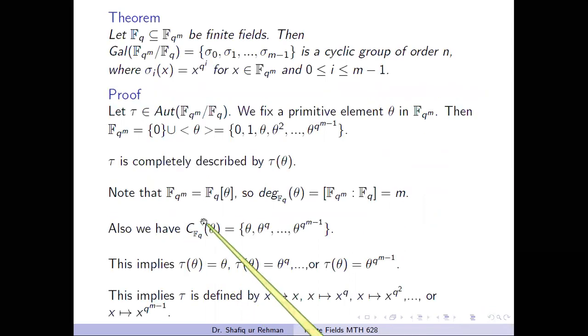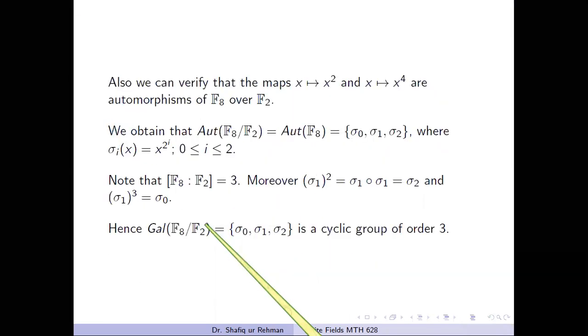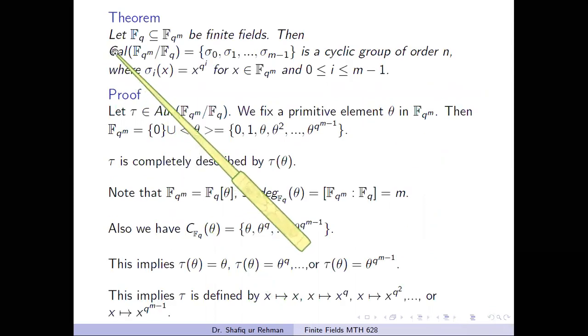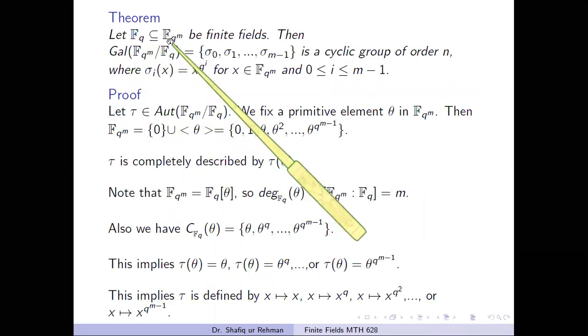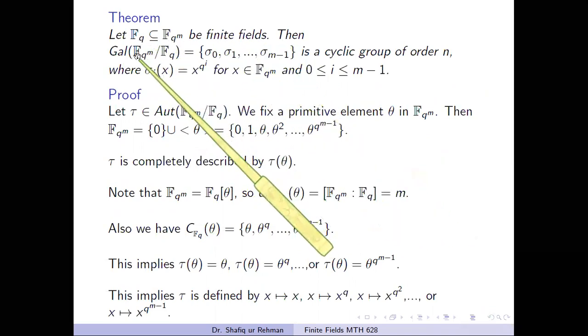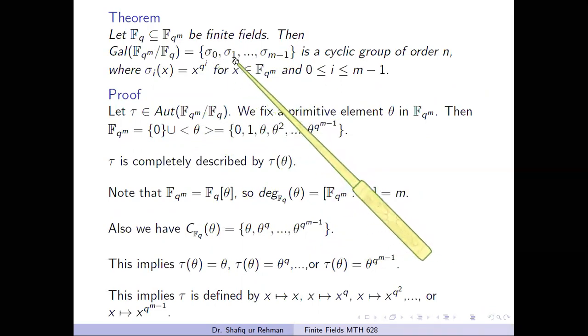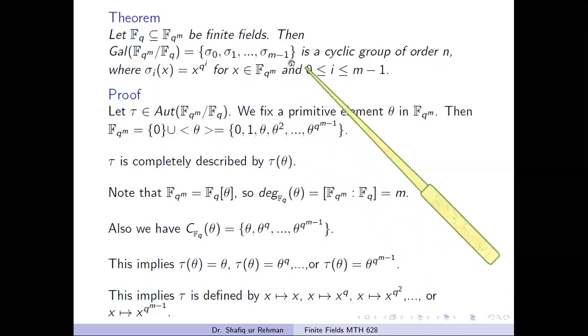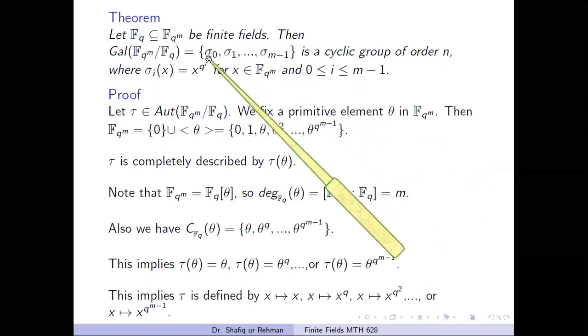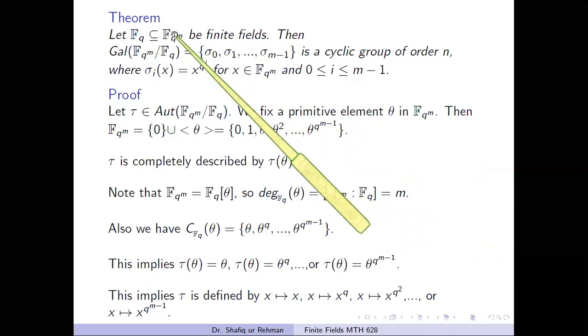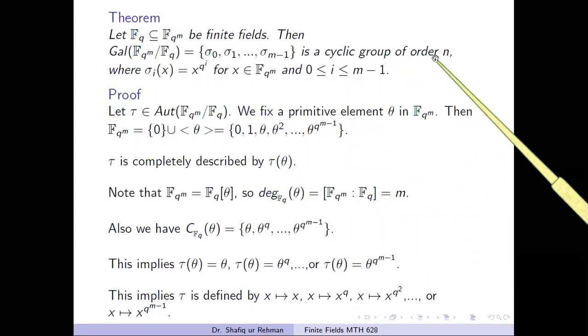Now this is the main theorem of this lesson, the last theorem. In this lesson we will do the same process as we did in the example, but in general. This theorem says that whenever we have two finite fields, let's say Fq contained in Fq^m, then the Galois group of Fq^m over Fq is given by these mappings: sigma 0, sigma 1 up to sigma m minus 1, and this set has cardinality equal to m, that is the degree of this field extension, and this is a cyclic group of order m.